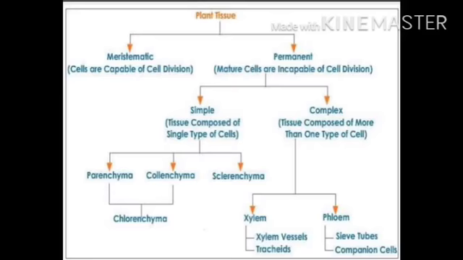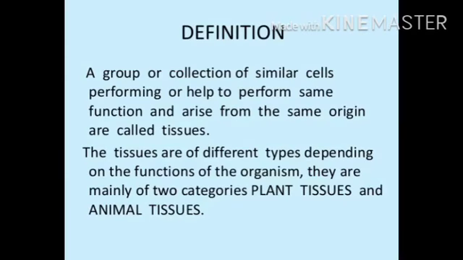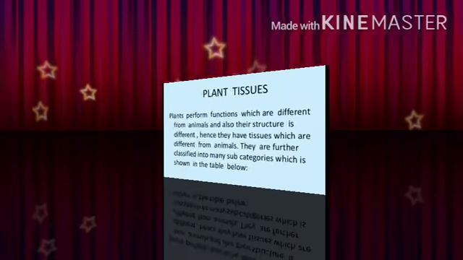Now the definition: a group or a collection of similar cells performing or helping to perform the same function and arising from the same origin are called tissues. The tissues are of different types depending upon the function of the organism. They are mainly of two categories: plant tissues and animal tissues.